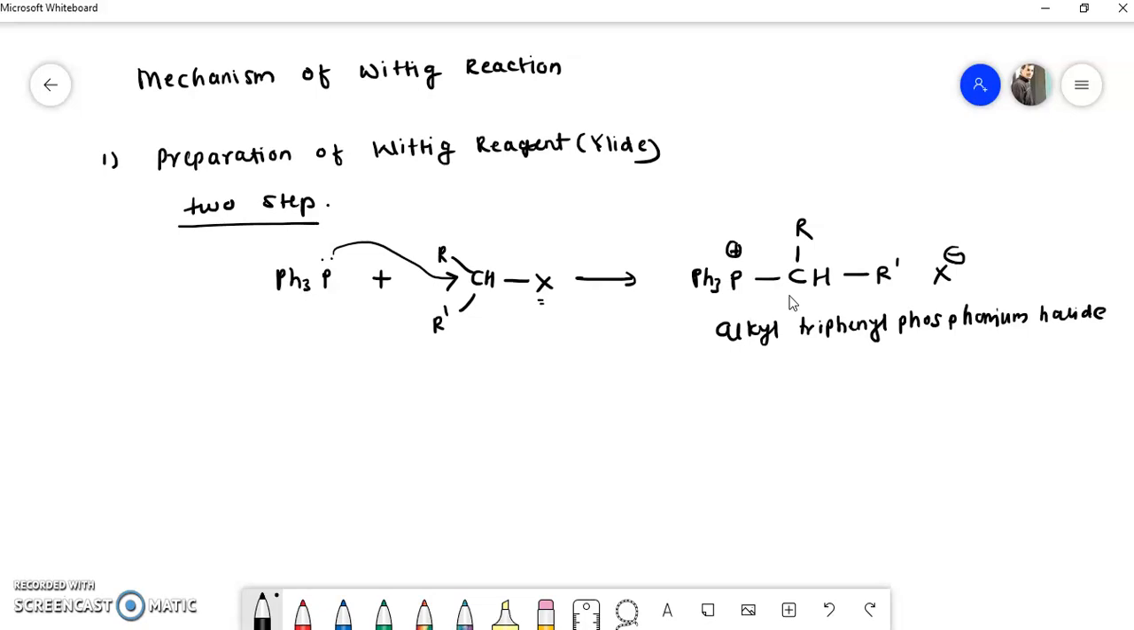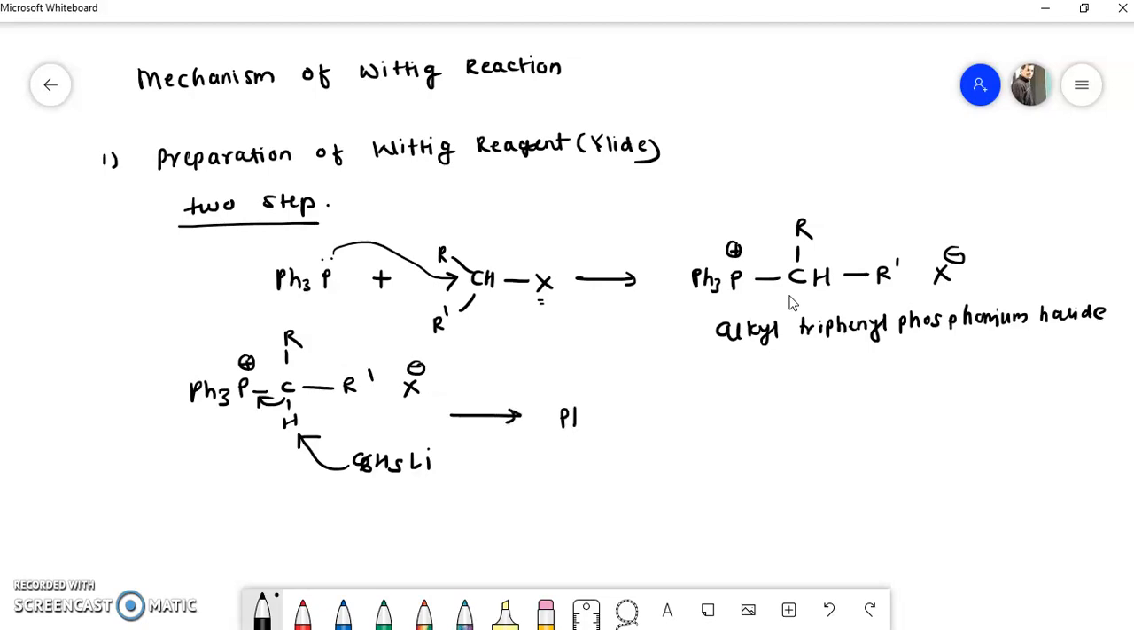In the second step, what happened? I will write once again this alkyl triphenyl phosphonium halide here, Ph3P plus CH, where here is R and R dash, with X minus in the surrounding. The base used in this reaction is phenyl lithium, C6H5Li. This base abstracts this proton, and here there is a formation of a double bond.